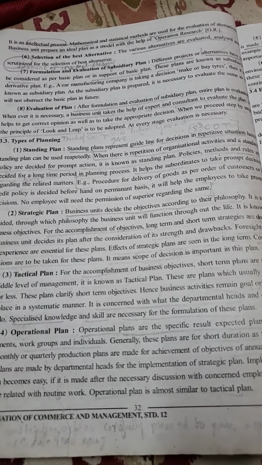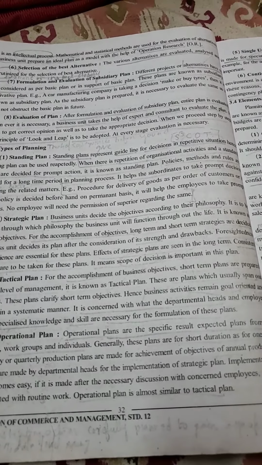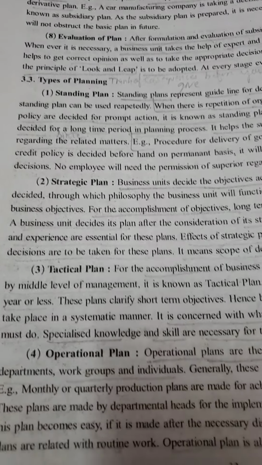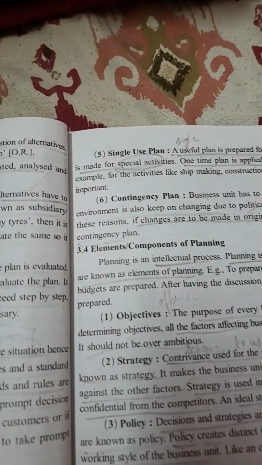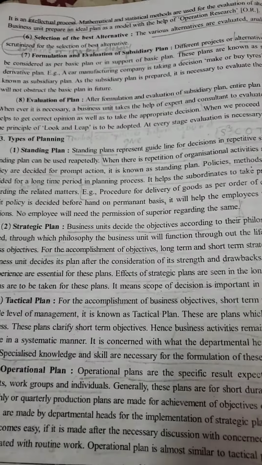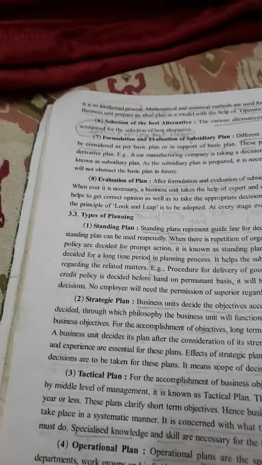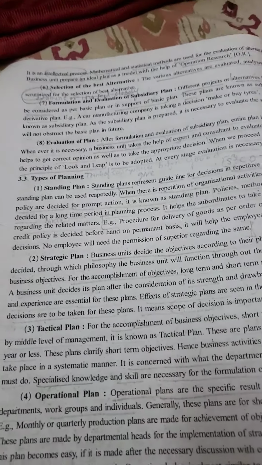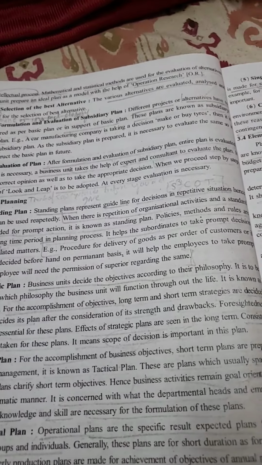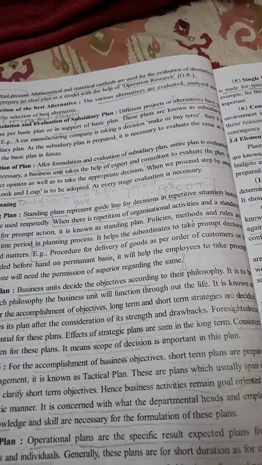Types of planning. First of all, there are 6 types of plan: standing plan, strategic plan, tactical plan, operational plan, single use plan, and contingency plan. Standing plan. What is standing plan? Standing plan gives guidelines for decisions in repetitive situations.